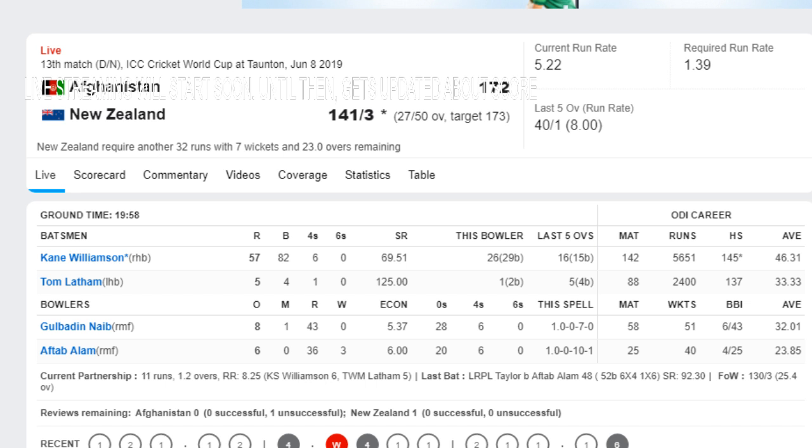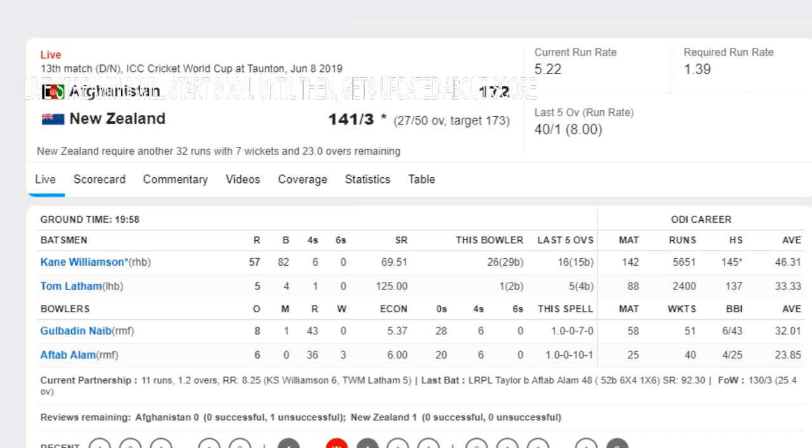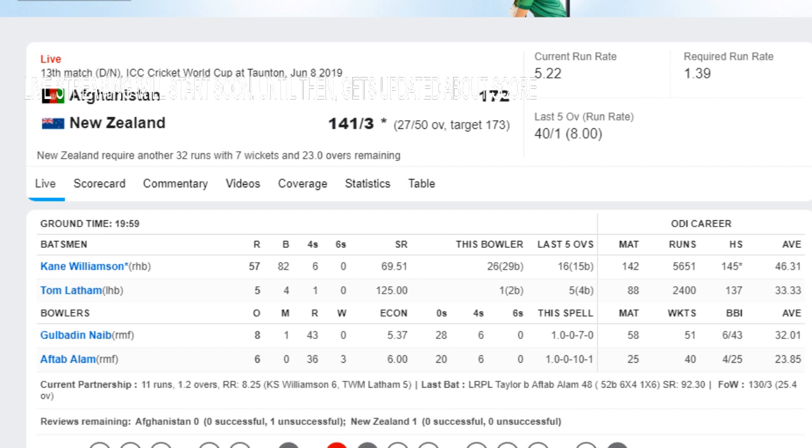This over cost 7 runs to Afghanistan. Twenty-seven overs gone. New Zealand are 141 for the loss of 3 wickets.